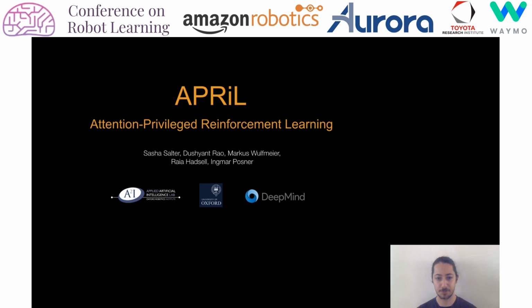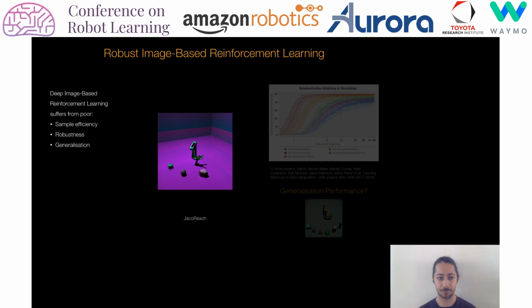Today I'm presenting APRiL, Attention-Privileged Reinforcement Learning. This work was conducted between the A2I laboratory and DeepMind. Image-based reinforcement learning is an appealing framework due to the generality and accessibility of the observation space across domains and platforms. However, visual RL suffers from poor sample efficiency, robustness to environmental variations, and generalization to extrapolated domains.